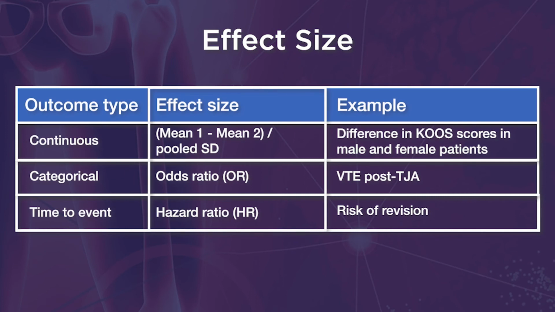And now on the effect size. Effect size is the difference in the group means relative to the variability in the outcome if such outcome is continuous. If the outcome is categorical, effect size is expressed as proportion or odds ratios. In time to event analysis, the effect size is the hazard ratio.